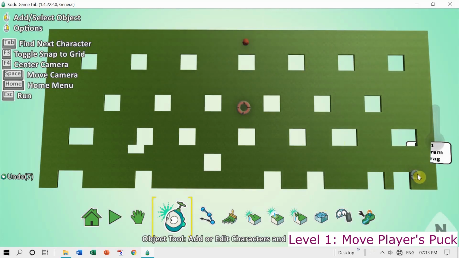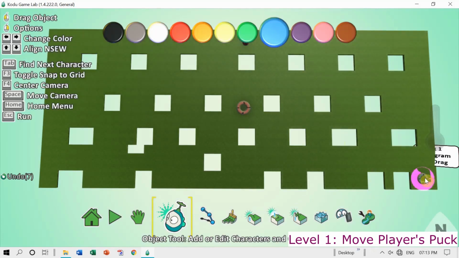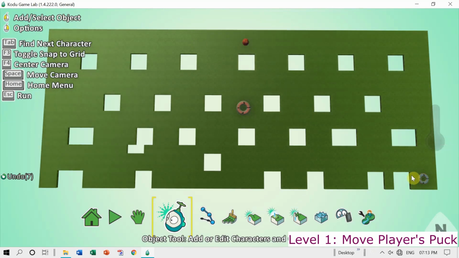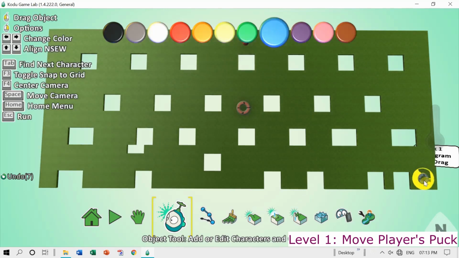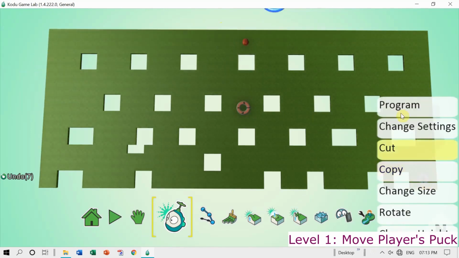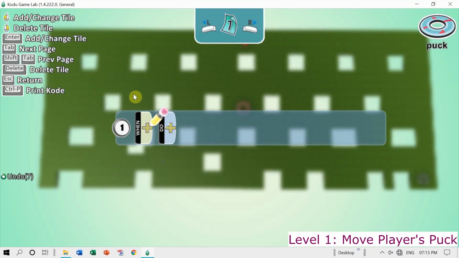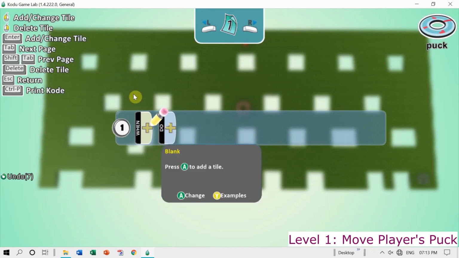Now let us program the player's puck. First thing is that the puck should move with the help of arrow keys on the keyboard. So right click on the blue puck, click on program. As you click on program, you see the program editor has two logical parts, when part and do part.